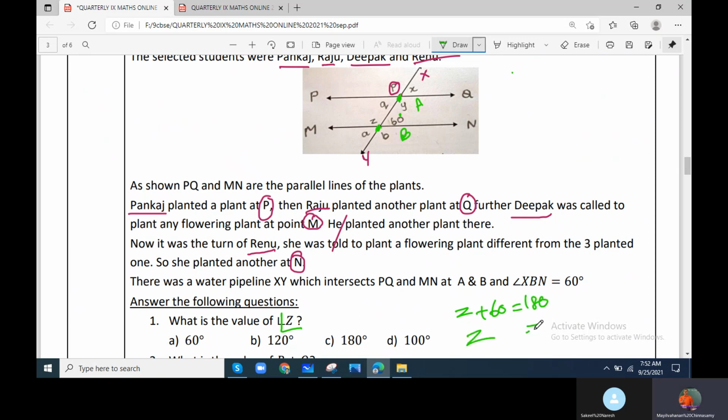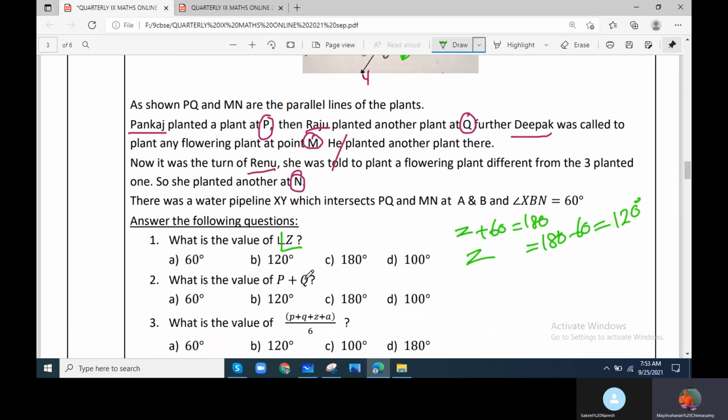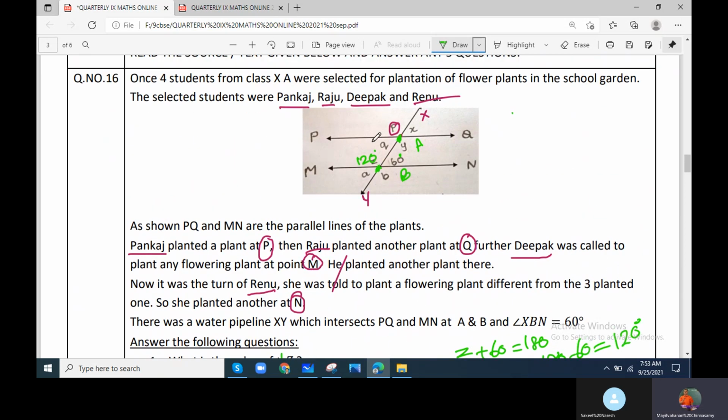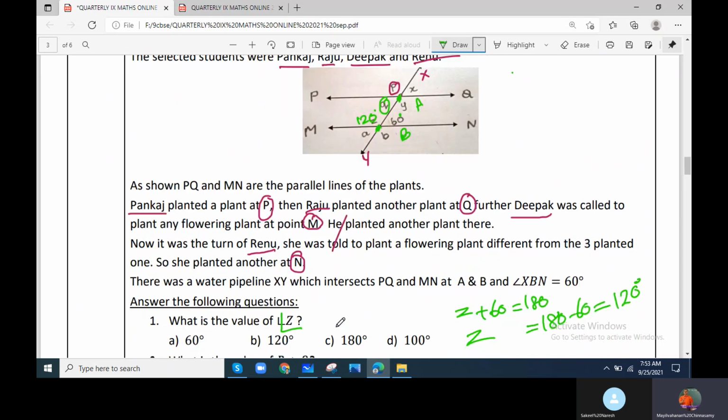So Z equals 180 minus 60, which is 120 degrees. Understand? So Z should be 120 degrees. And see the next question. What is the value of P plus Q? This is also a linear pair. P plus Q is 180 degrees because of the linear pair.